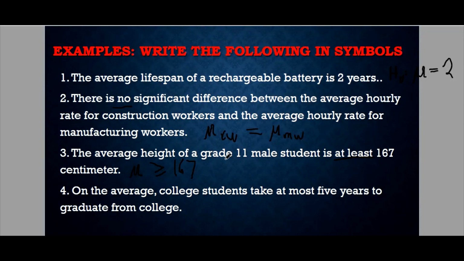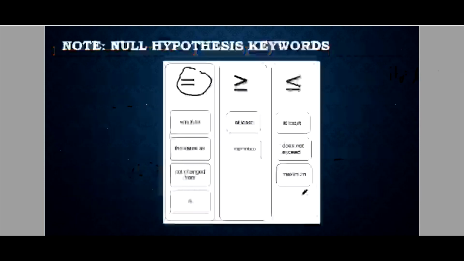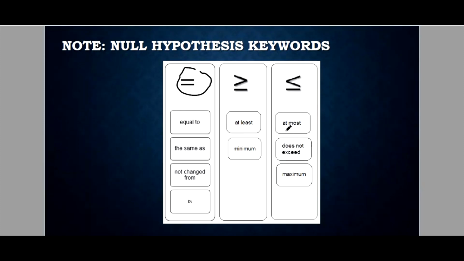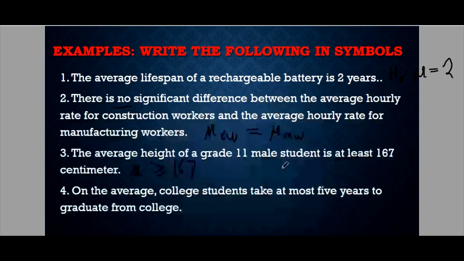And last example, on the average, college students take at most 5 years to graduate from college. So, at most, we have this, less than or equal. So, the mean on the average is less than or equal to 5 years. Okay, take note of the symbol.